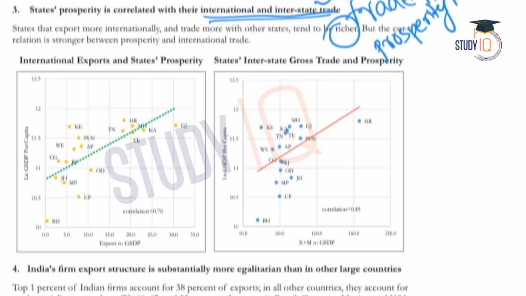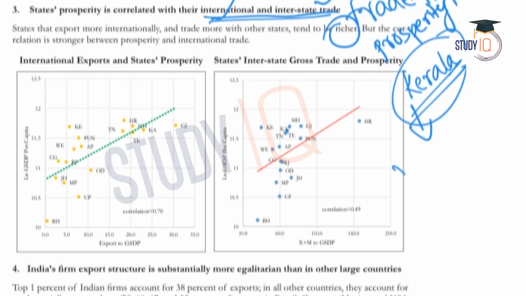But the correlation is stronger between prosperity and international trade. When we compare interstate trade and international trade, where there is more international trade, there is more prosperity. The survey itself provides an exception to it, that is the state of Kerala. The survey says that Kerala is very prosperous, but not because of their international and interstate trade, but because of their foreign remittances. So this is the only state where there is an exception.